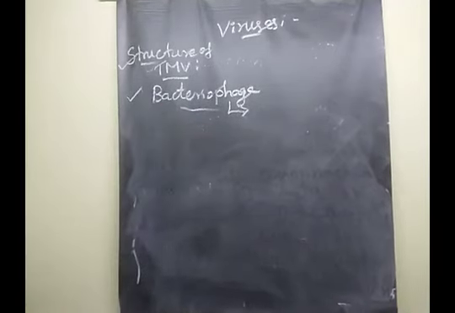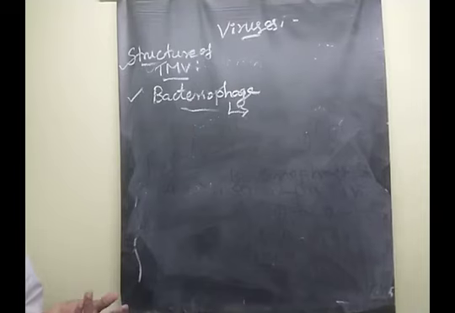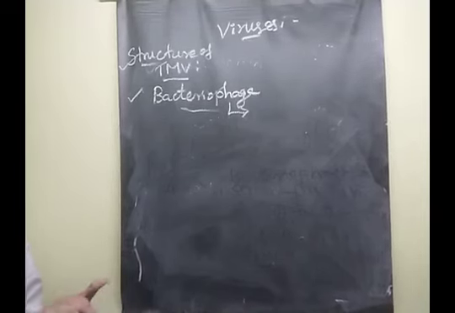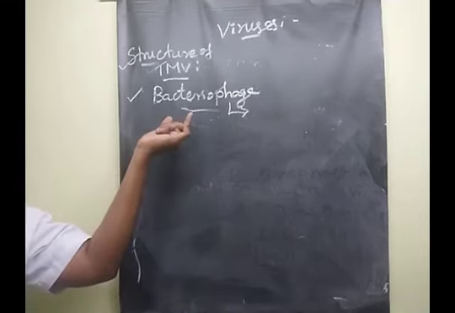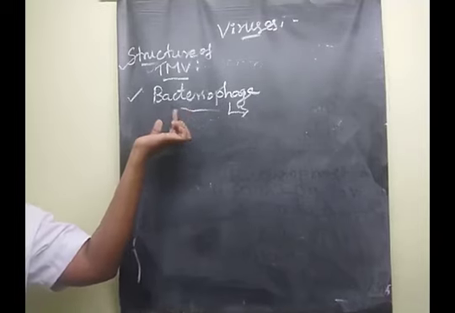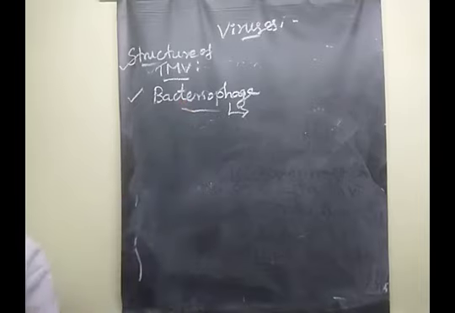Bacteriophages are mostly or abundantly present in soil, sewage water, fruits, vegetables, and milk. So these are the places where bacteriophage viruses are present. Clear? The next one is the structure of bacteriophage.